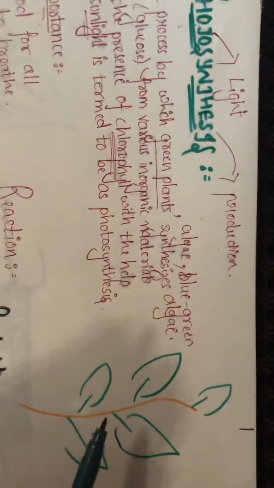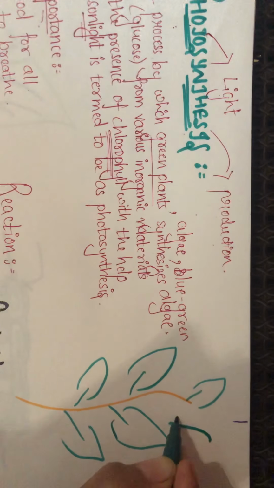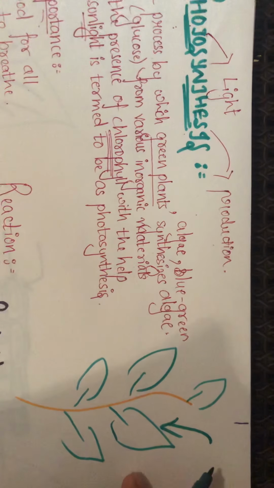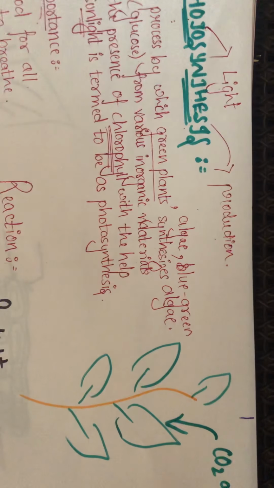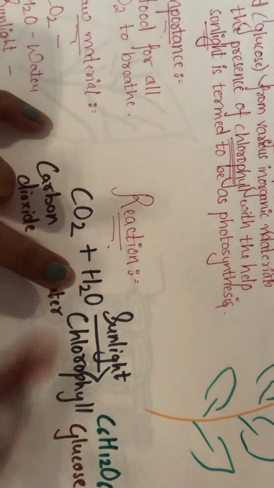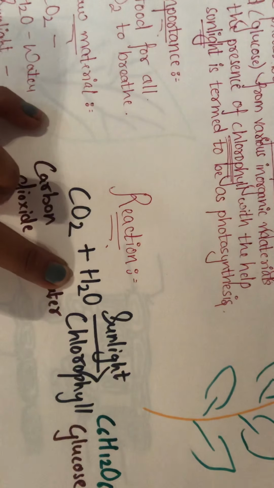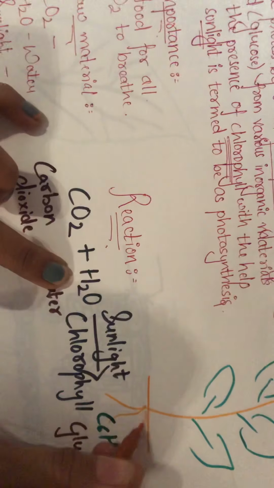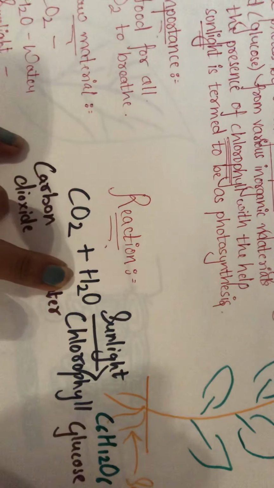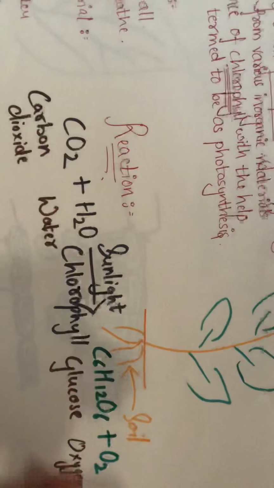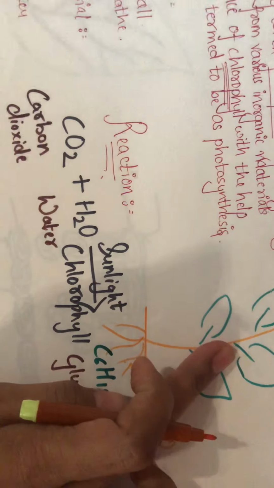Now, where does this plant take the CO2 from? The obvious answer is the plant is going to take the CO2 from the air. And where is the plant going to take the water from? The water will be taken from the soil with the help of the roots, inside the body of the plant.